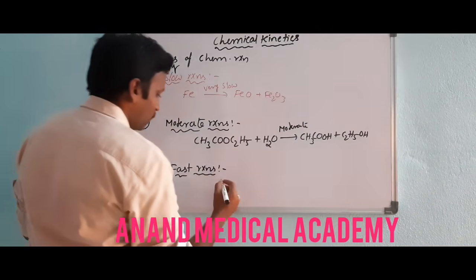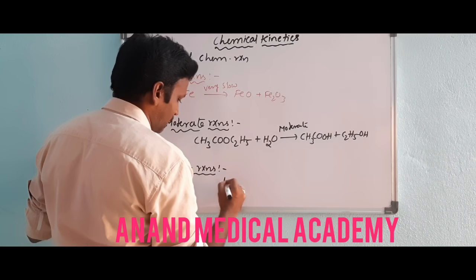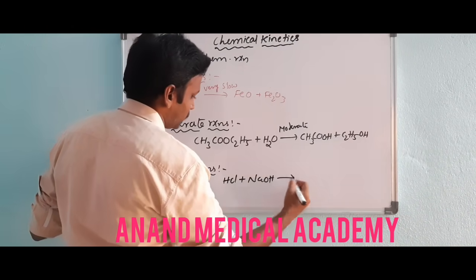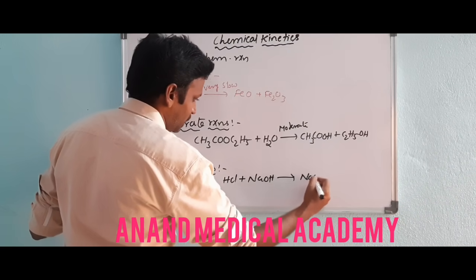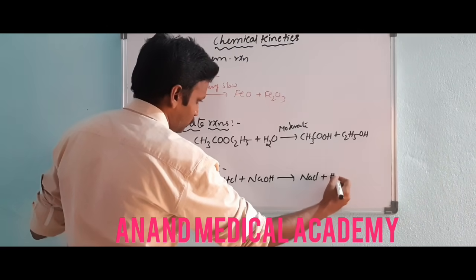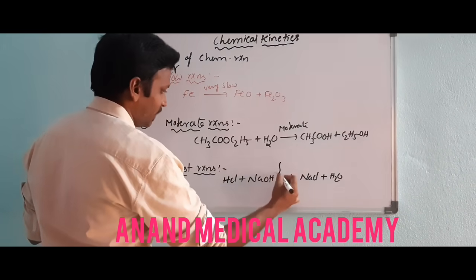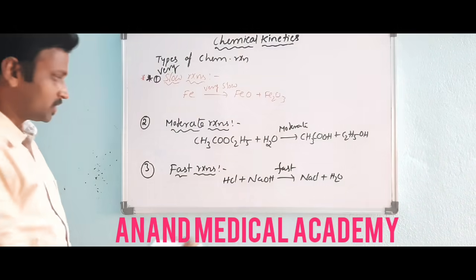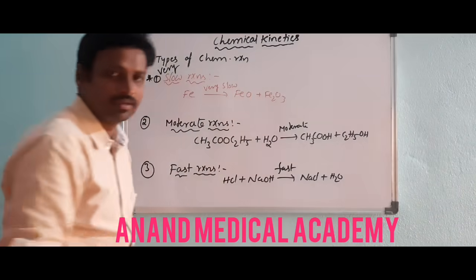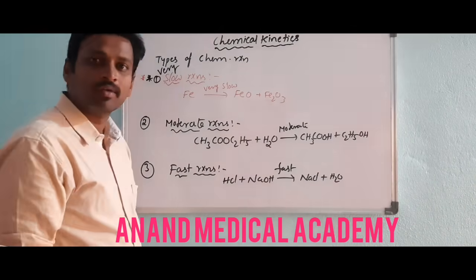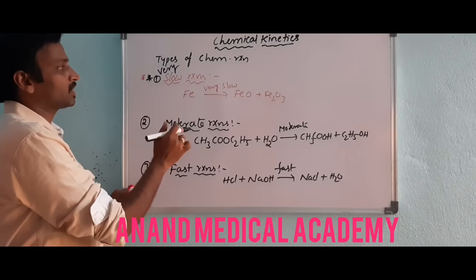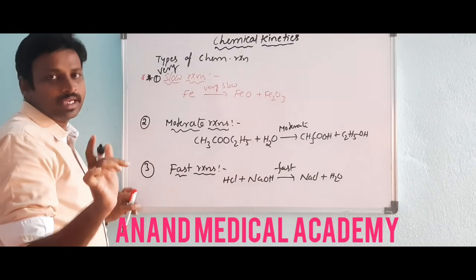You can give acid-base neutralizations like HCl plus NaOH giving NaCl plus H2O. It is very fast, taking place in just one blink. Like that you have three types of chemical reactions based on speed.